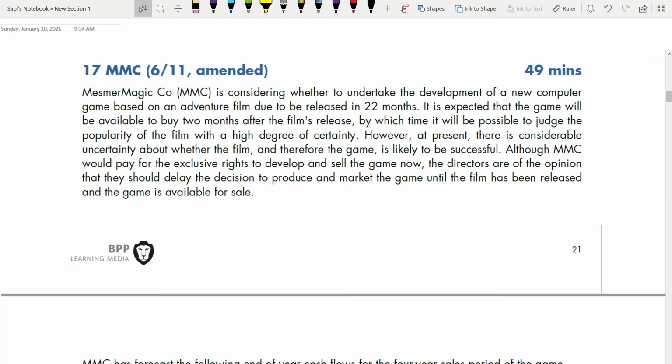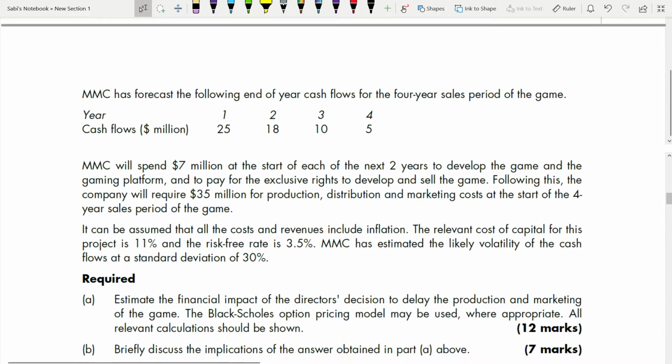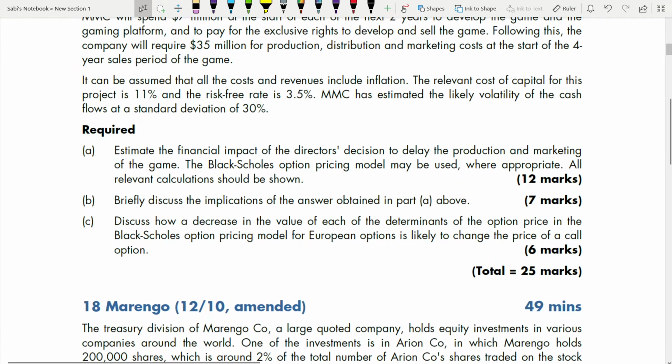Question 17 is going to deal with real options and the Black-Scholes model. Okay, so let's go through the case study. The first question, part A, is asking to estimate the financial impact of the director's decision to delay the production and marketing of the game. So this is an option, a decision to delay.